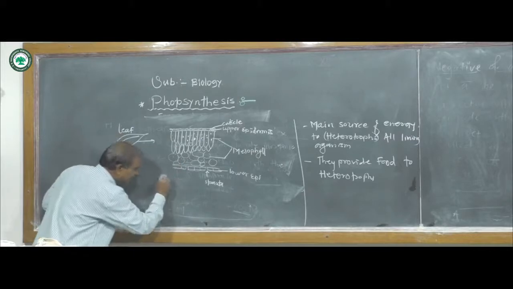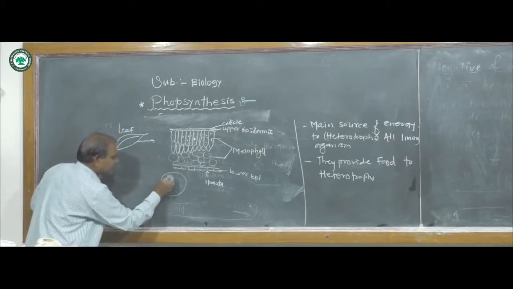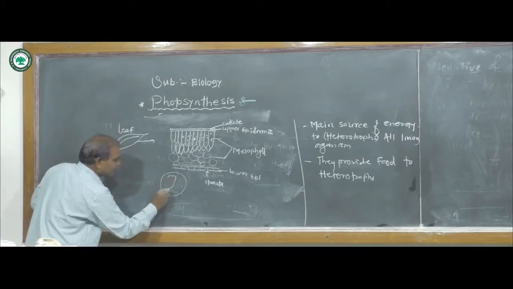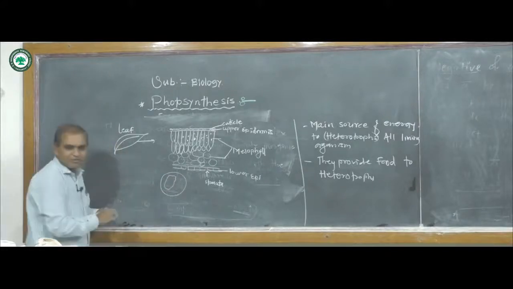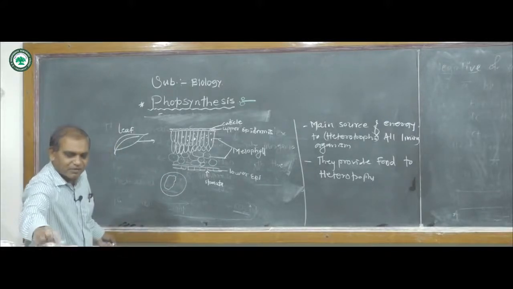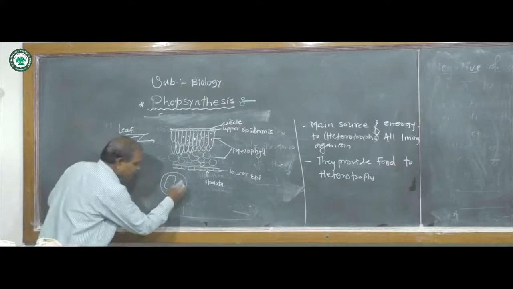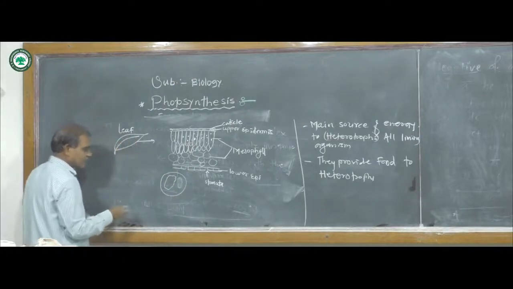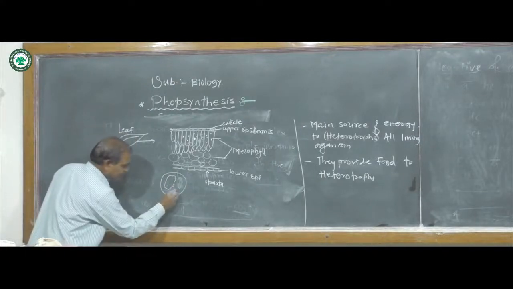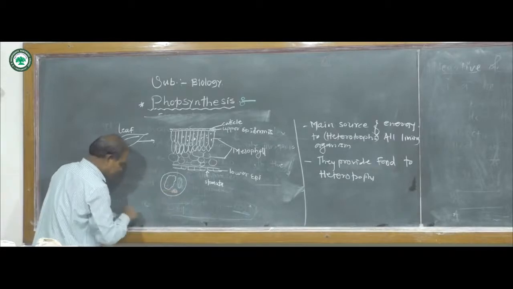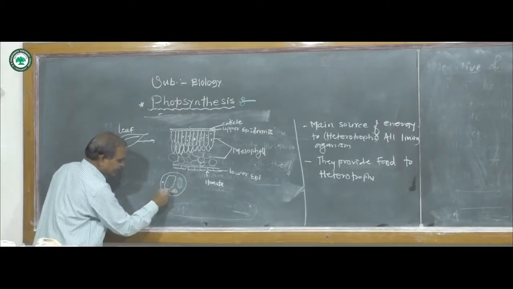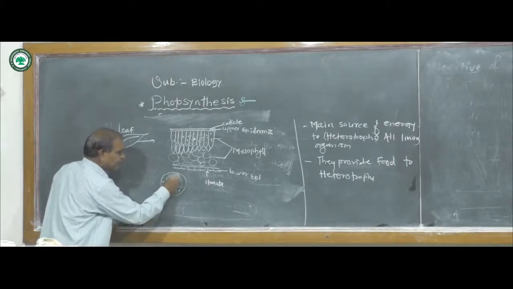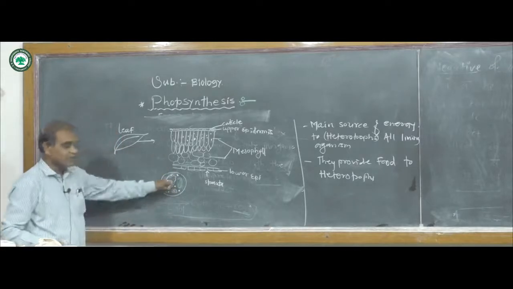Now each mesophyll cell consists of a large vacuole as well as a chloroplast. There is also circular DNA, RNA, and ribosomes.